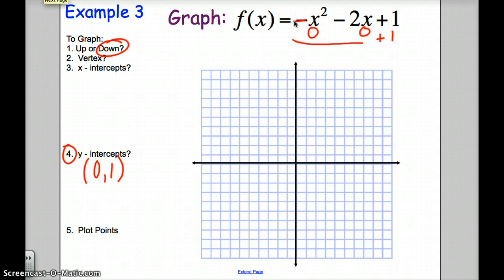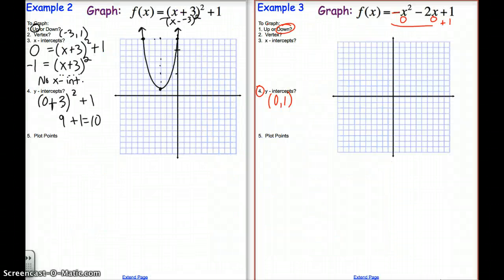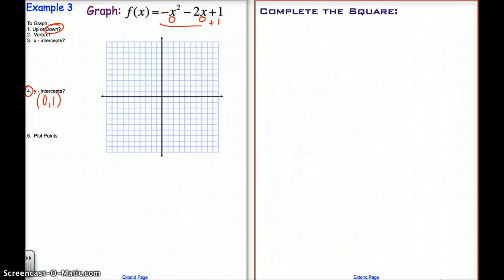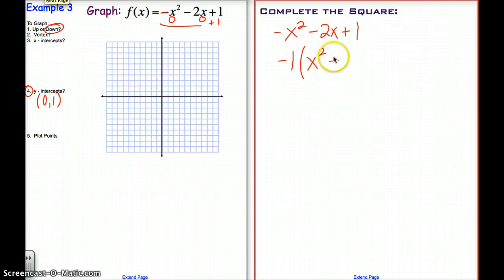But the vertex and the x-intercepts are a little bit more challenging here. So this is where we need to use our skills on completing the square. So we are going to talk about completing the square quickly. If you need more help, you'll want to look at the other video provided in this section to help you. So I'm going to complete the square by taking out the negative 1 from the x squared and the x term.